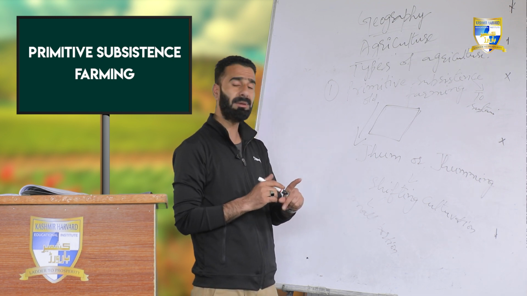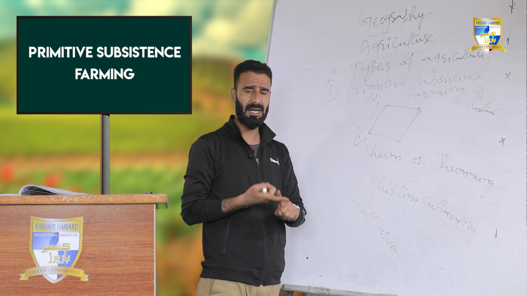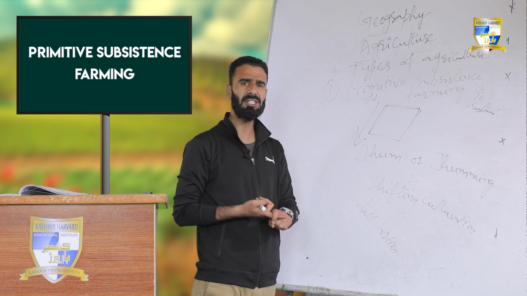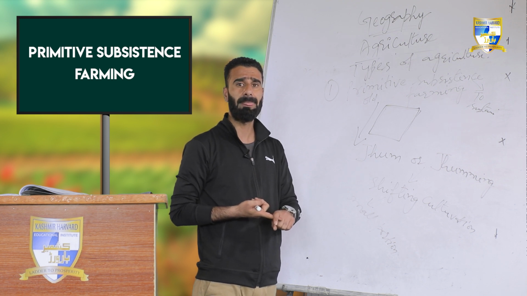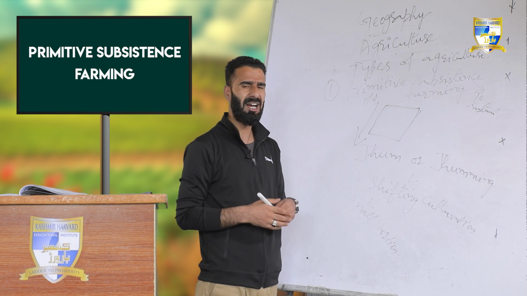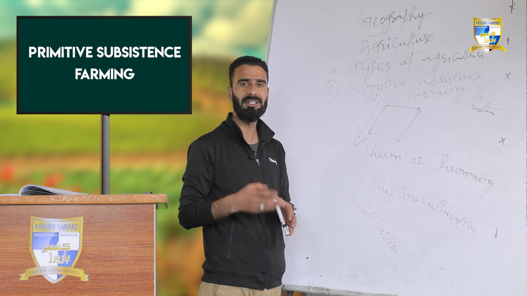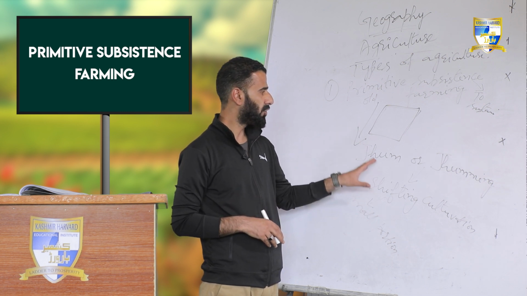It is still prevalent in many traditional states of India, like Manipur, Nagaland, and the eastern states. It is also prevalent in Jammu districts and in West Bengal. So there are certain regions where this Jhum agriculture or shifting cultivation is still done.